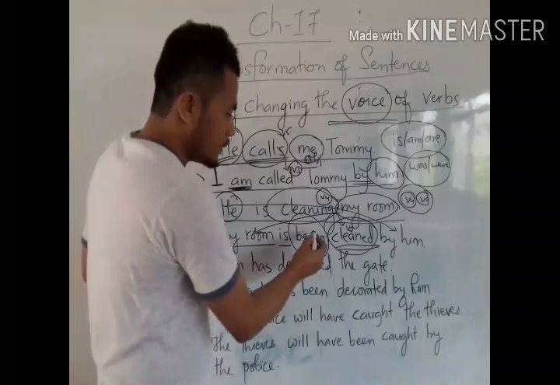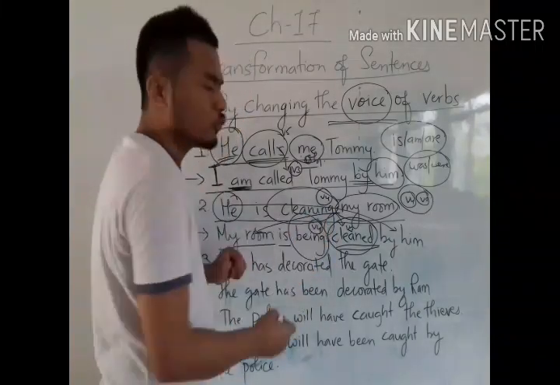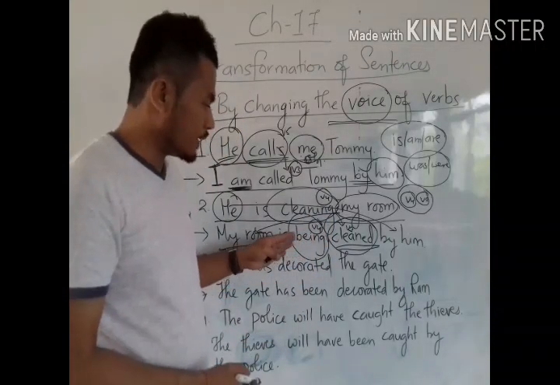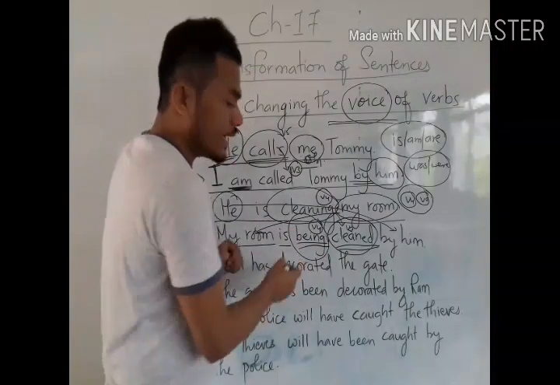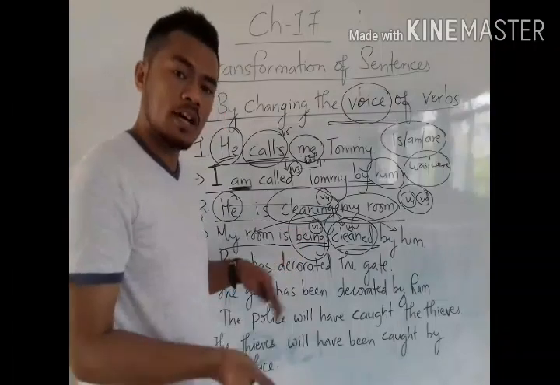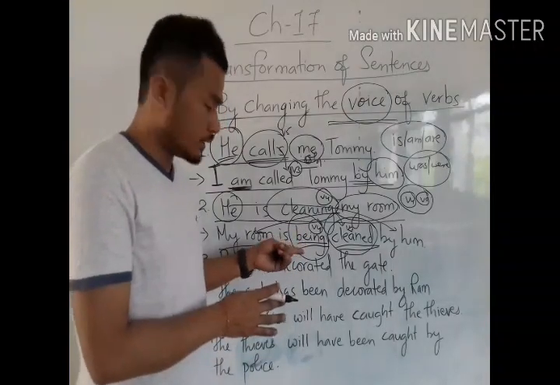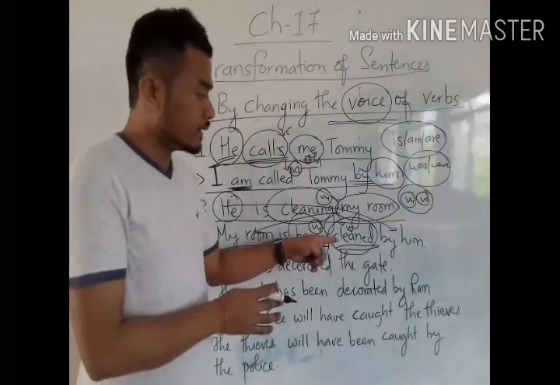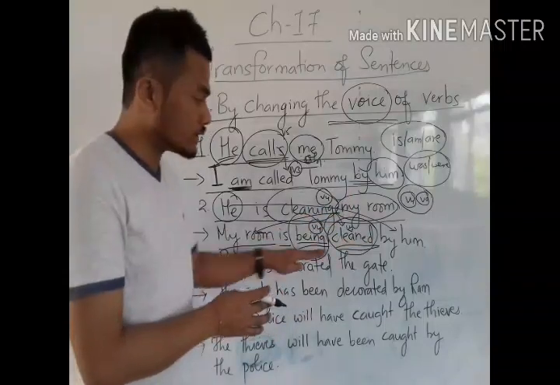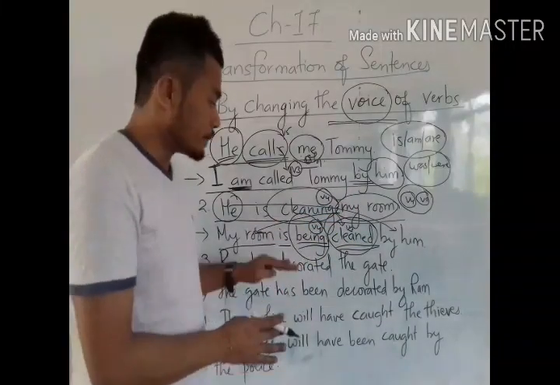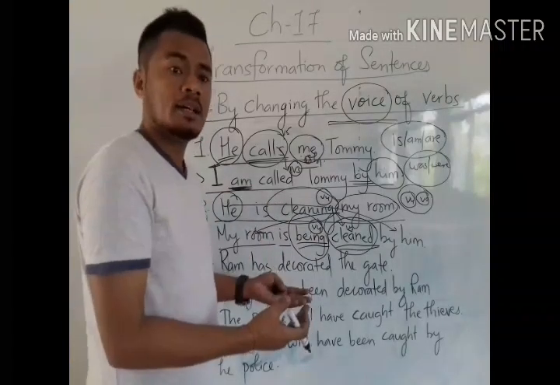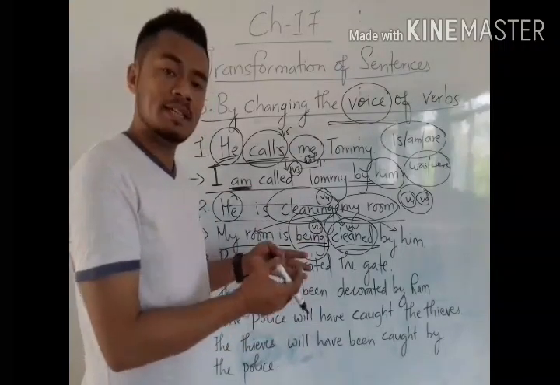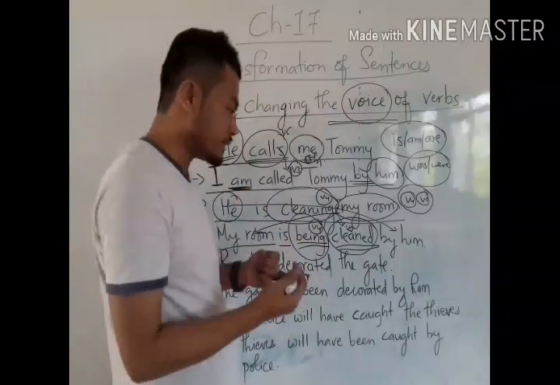Now see, being is the form before the to be verb. So the requirement I have fulfilled here. My room is being cleaned by him. So here the sentence is in present continuous tense but in passive voice. Same tense, same sentence, same meaning, but the expression is different.